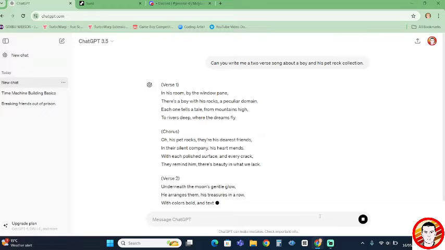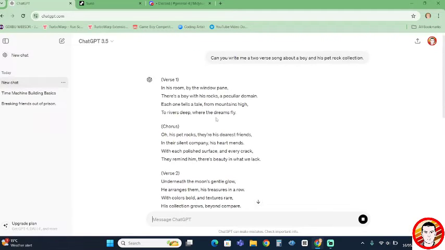In his room by the window pane, there's a boy with his rocks, a peculiar domain. Each one tells a tale from mountains high to rivers deep where dreams fly.